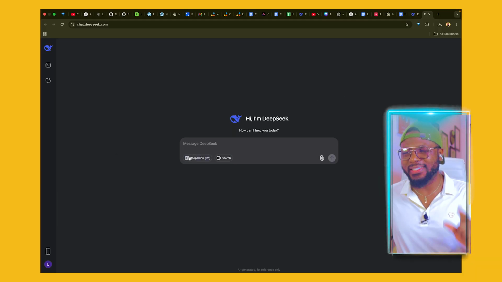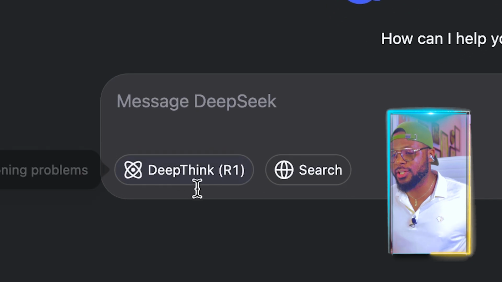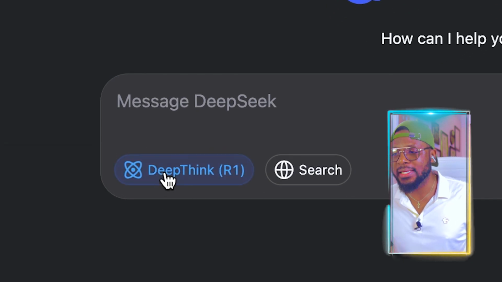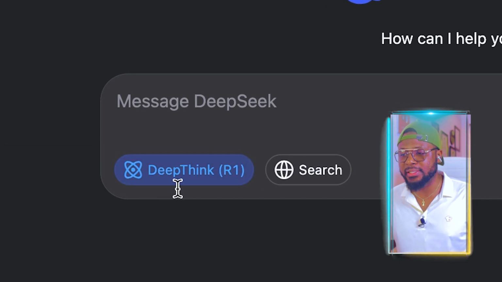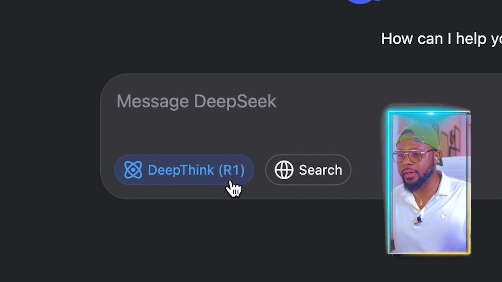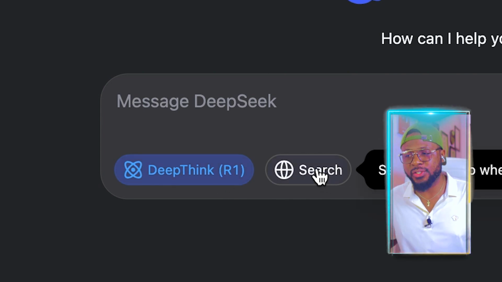So now that we have this, the next thing you're going to do is make sure you highlight this. Just click on it to select it, Deepseek R1. Select it and also select search. Now, what this means is that it's going to think within whatever it's trained with to give you the best answer, the best results. And if you select search, that means it's going to connect online to search online as well.